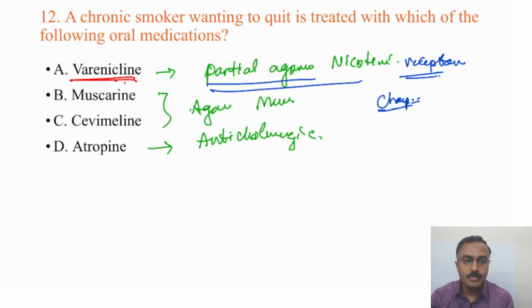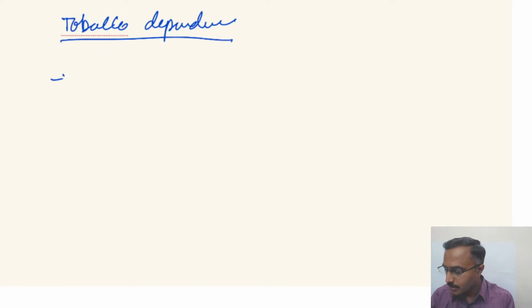So varenicline is used and is quite efficacious. One other thing with relation to tobacco dependence, that is nicotine dependence: there is something called nicotine replacement therapy.